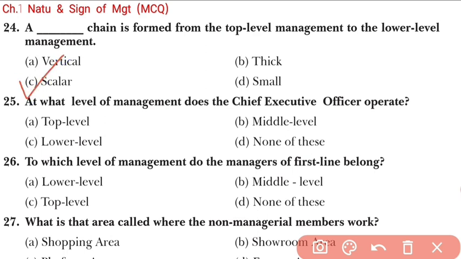25th, at what level of management does the chief executive officer operate? So students, whenever you find the word chief, always remember that it belongs to the top level. So it is the top level management. To which level do managers of the first line belong? First line means those who work directly at the ground level, the level of management directly connected to the workers. So here that will be lower level, and A is the right answer.